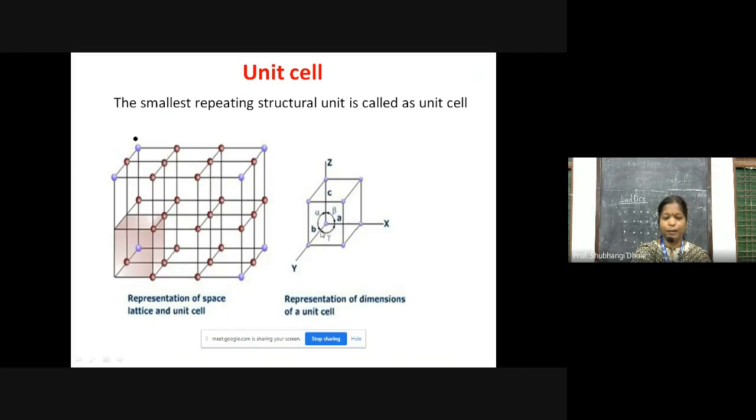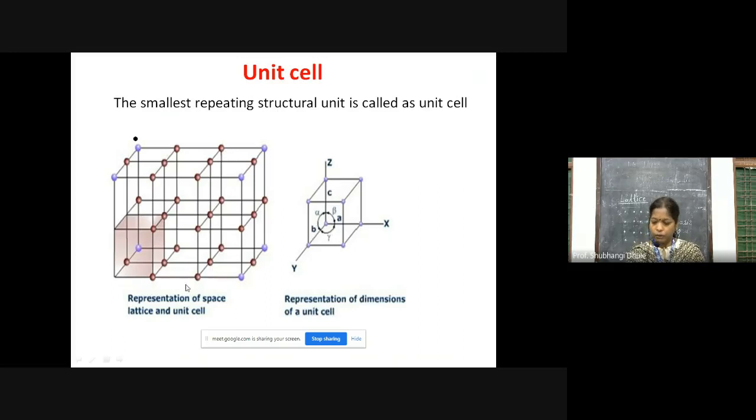So there are six parameters: the edge lengths A, B and C, and the angles between them, alpha, beta and gamma. Here the angles are also fixed. Between A and C the angle is beta, between B and C the angle is alpha, and between A and B the angle is gamma.